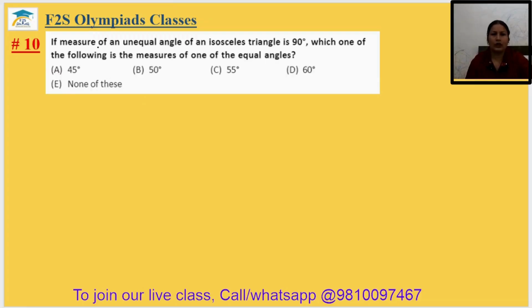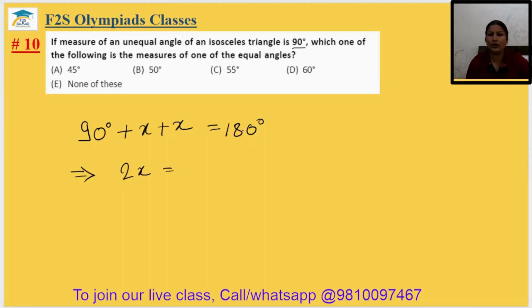Question number 10. If measure of an unequal angle of an isosceles triangle is 90 degree, which one of the following is the measure of one of the equal angles? So one angle is 90 degree, the other 2 angles should be equal, and the sum of 3 angles will be 180 degree only, as they are the angles of a triangle.